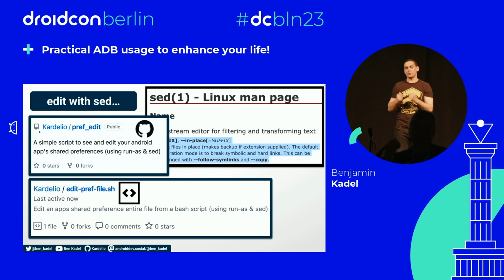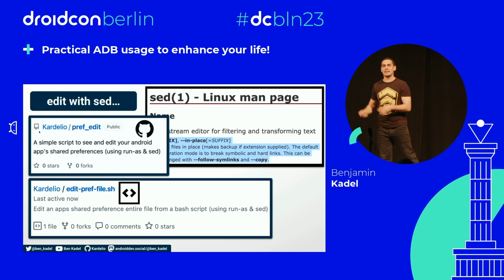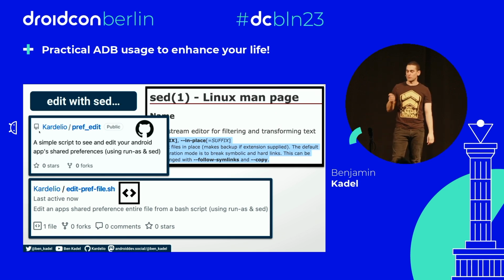It pulls down that shared preference file to your host machine. You can edit it in your favorite editor to your heart's content, and then with a little bit of fancy setting, it re-uploads it back to the phone with the right permissions.